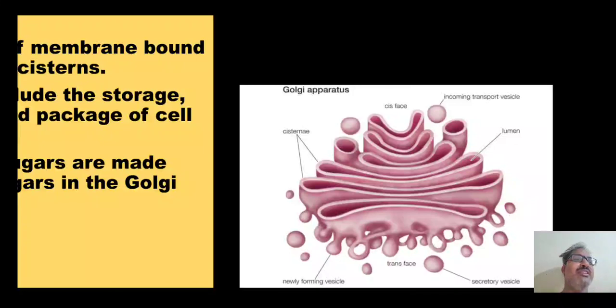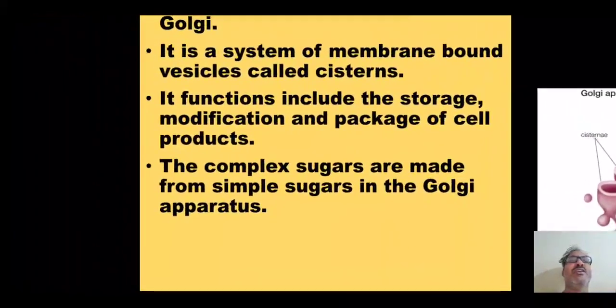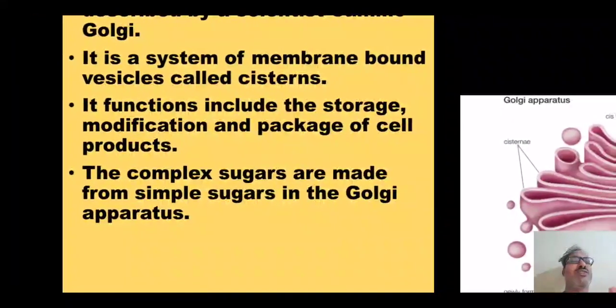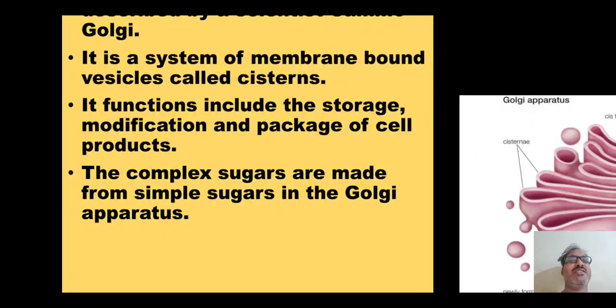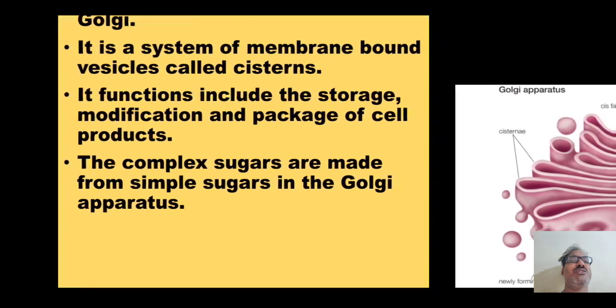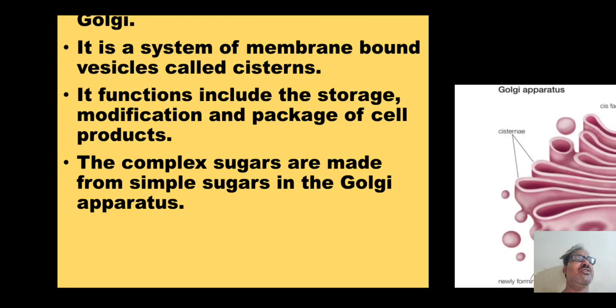They pack material in small, ball-like structures. Here you can see the balls. These balls are called vesicles. Inside the balls sometimes digestive enzymes, hormones, or proteins are present, which are transported from one place to another. The functions include storage, modification, and packaging of the cell products. They also store complex sugars and simple sugars in the Golgi apparatus.